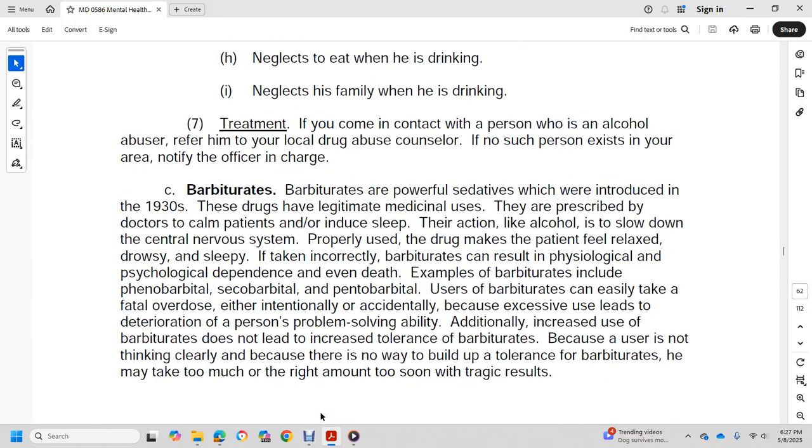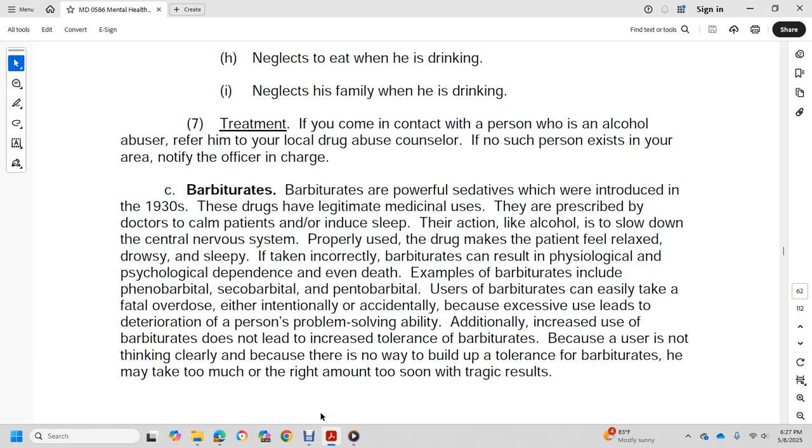Barbiturates are powerful sedatives introduced in 1930. The drugs are legitimately used in medicine, prescribed by doctors to calm the patient and induce sleep. Their action, like alcohol, is to slow down the central nervous system, making the patient feel relaxed, drowsy, and sleepy. Used incorrectly, barbiturates can result in psychological and physiological dependency, even death. Examples of barbiturates include phenobarbital, secobarbital, and pentobarbital.